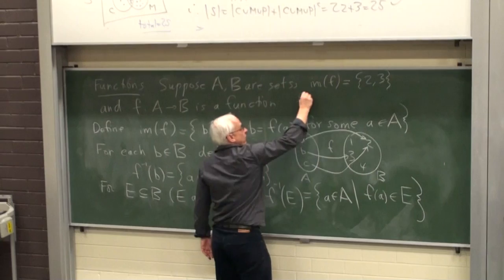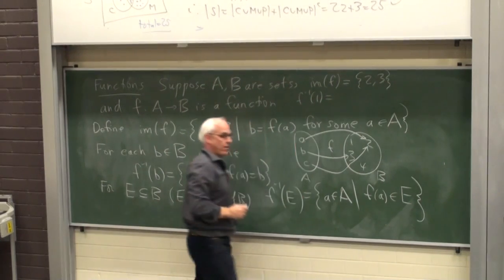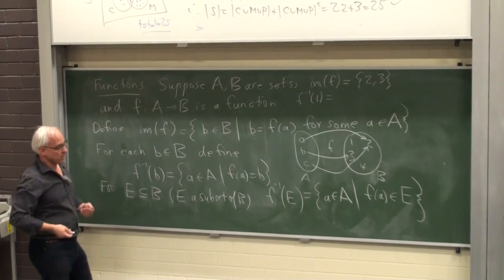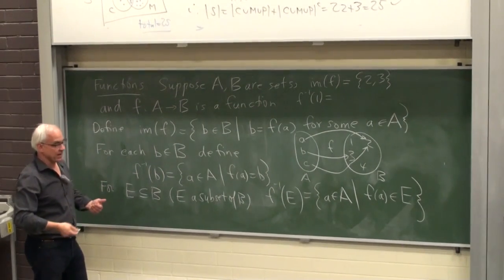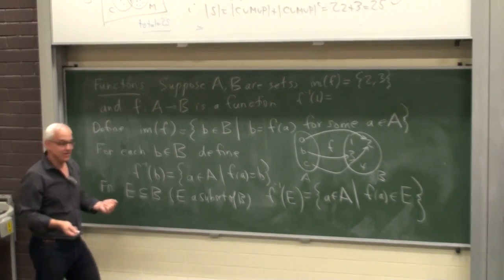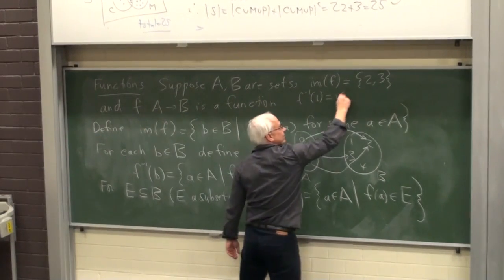So f inverse of 1 is, what are the things in capital A that get sent to 1? Well, nothing gets sent to 1. That's an empty set. I'll write it like that.